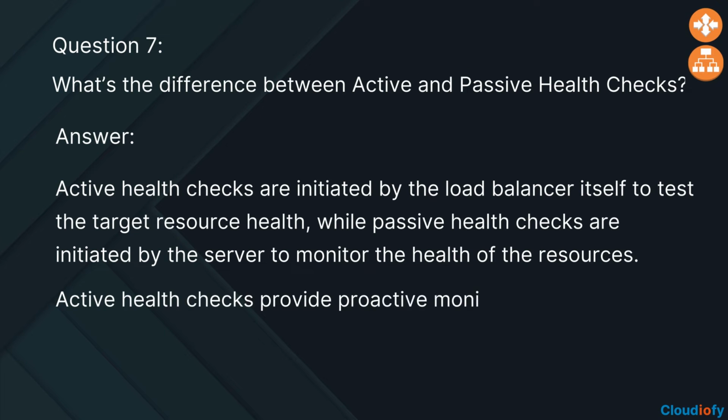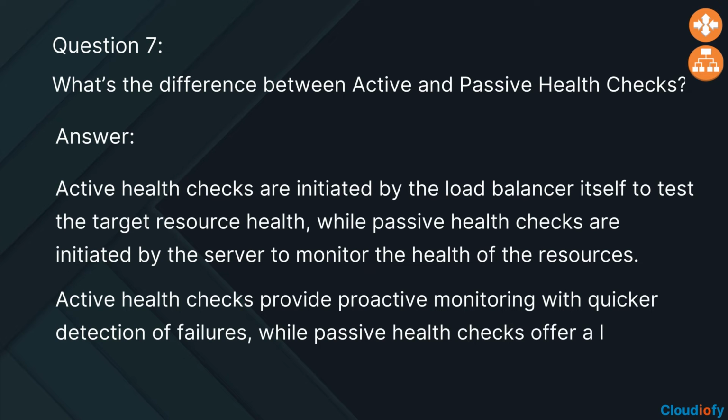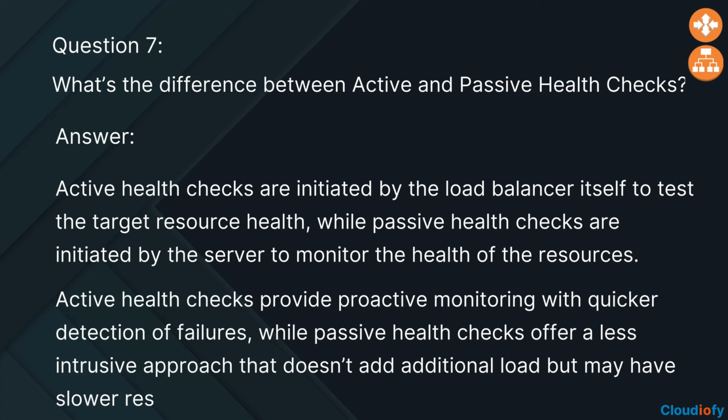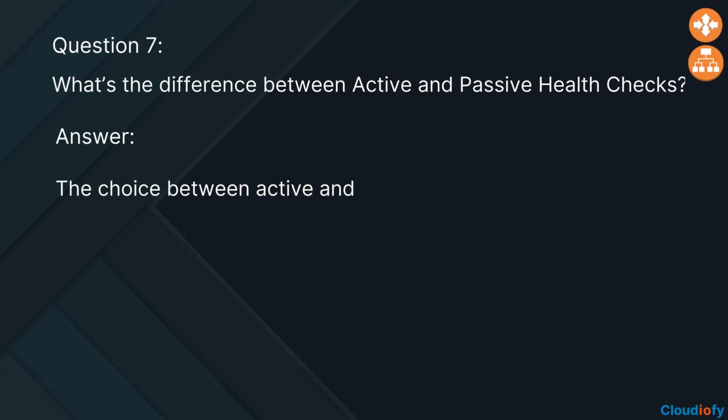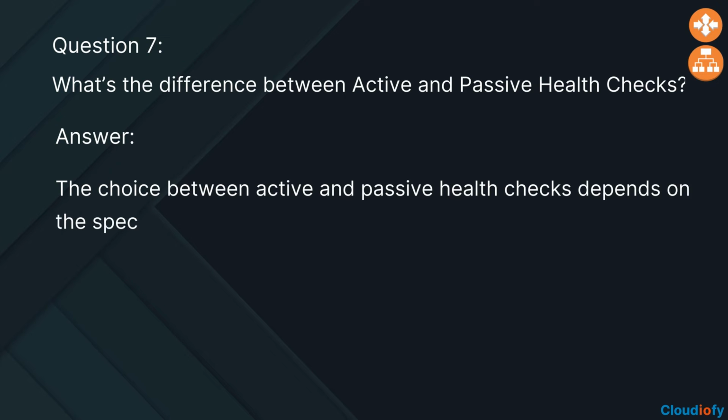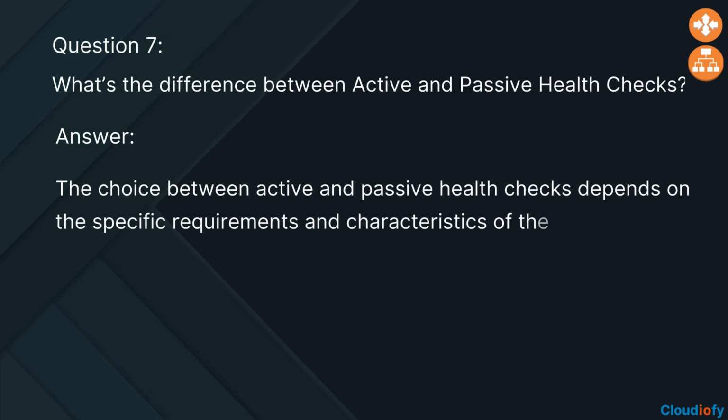Active health checks provide proactive monitoring with quicker detection of failures, while passive health checks offer a less intrusive approach that doesn't add additional load but may have slower response times. The choice between active and passive health checks depends on the specific requirements and characteristics of the system being monitored.